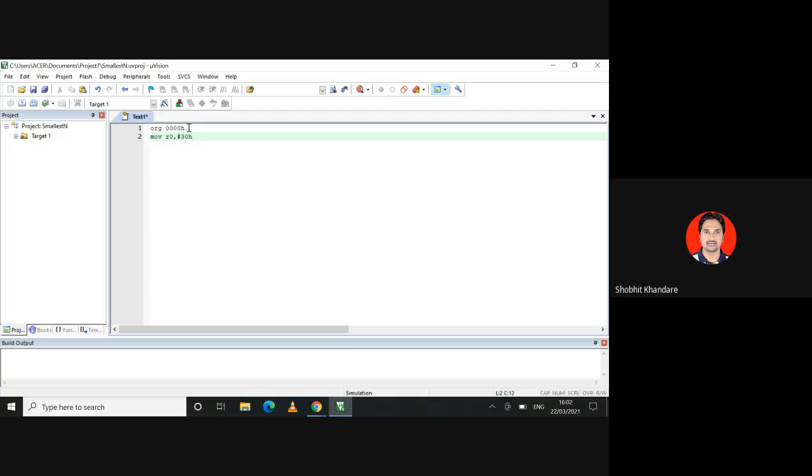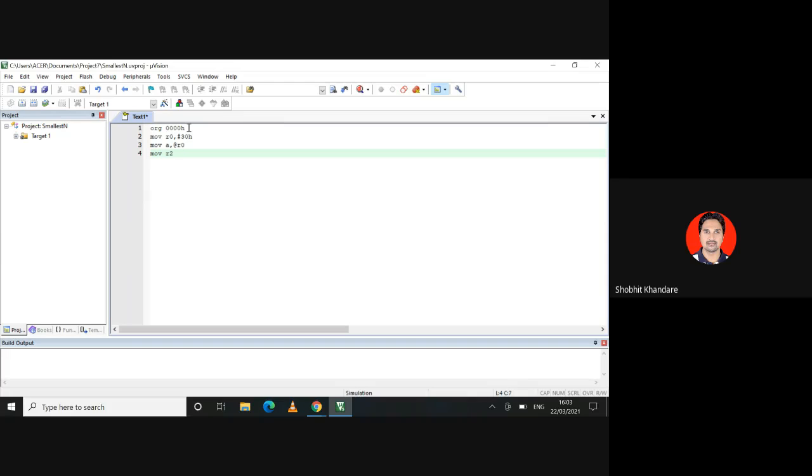Whether I am using this 30H as immediate data or for some other purpose, you will understand by the next line, and that is MOV A, @R0. So you have understood now. I am using this 30H as an address, and whatever content is in that address will be moved into accumulator A.